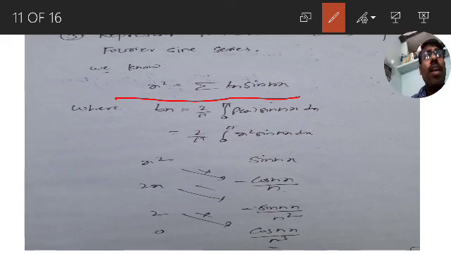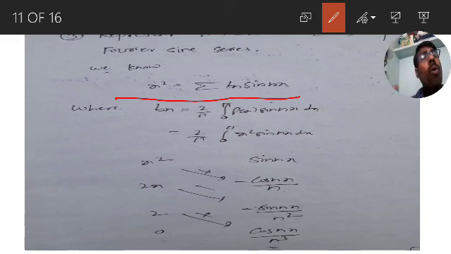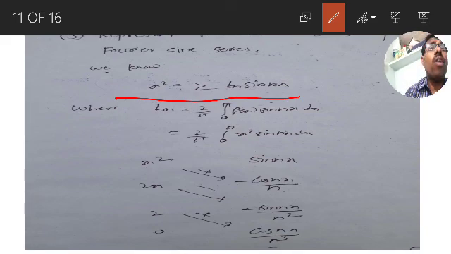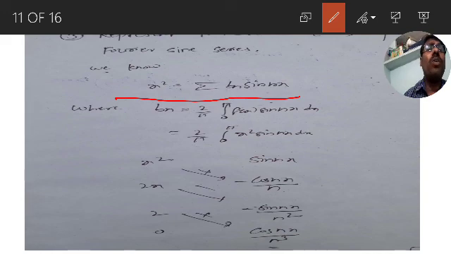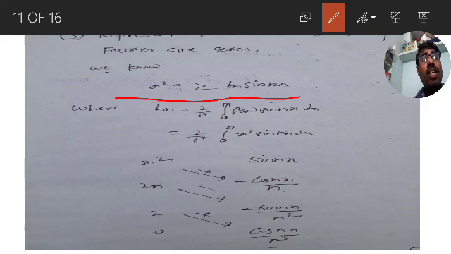So what is bn here? Very similar to the odd function. No need to get confused. Same formula; I am only comparing to the odd function for remembrance, but observe that sine series can also be defined for even functions. So x square is equal to sigma bn into sin nx, where bn is 2 by pi integration 0 to pi f of x into sin nx. What is f of x? f of x equal to x square, so 2 by pi integration 0 to pi x square into sin nx.